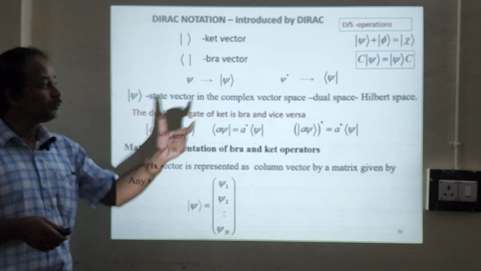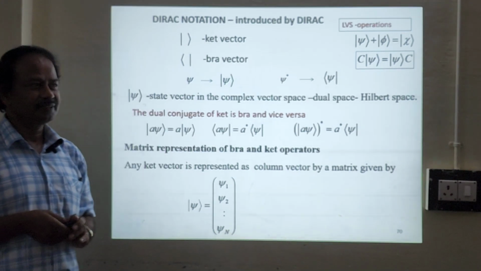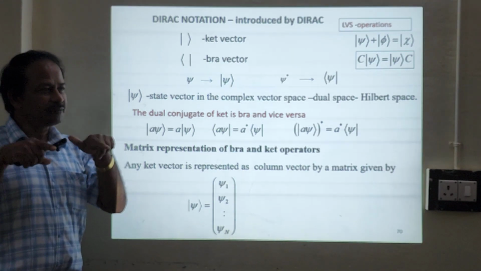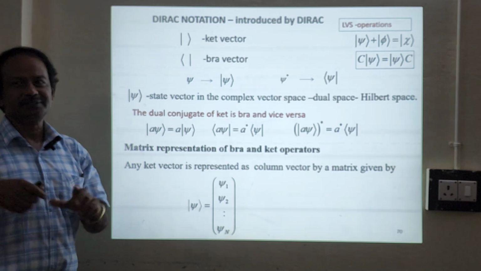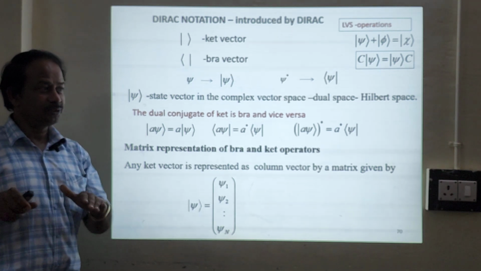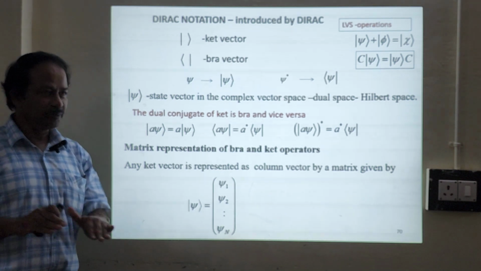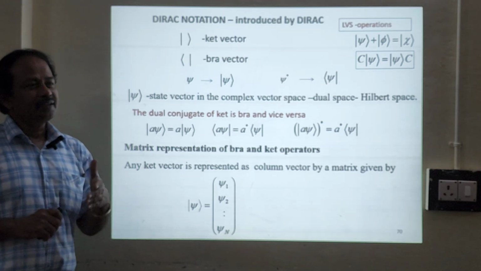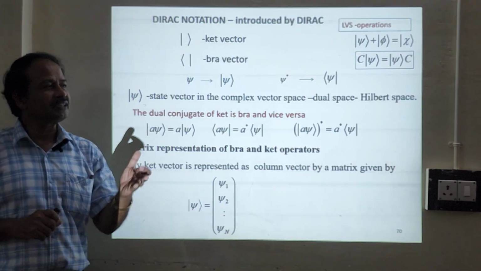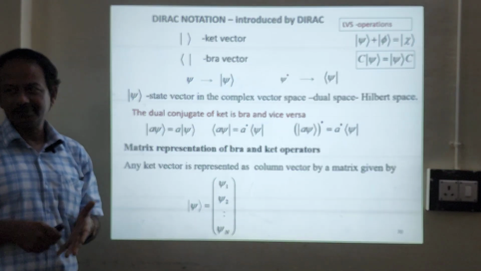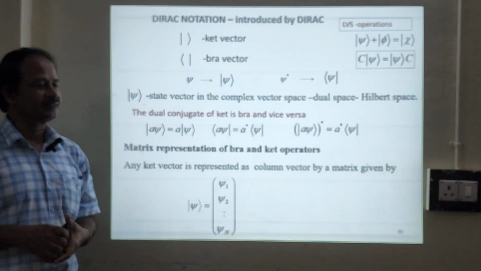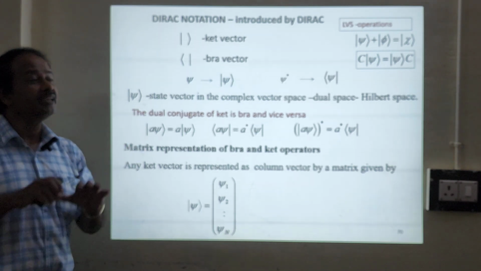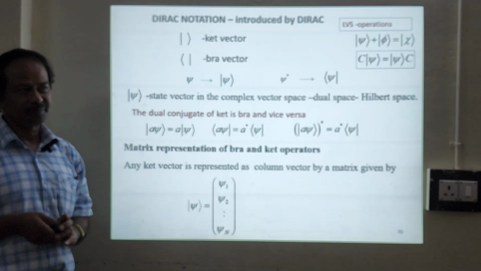Dual space. This dual space is nothing but a Hilbert space. So a Hilbert space is one in which you can have real numbers as well as complex numbers. Of course, we know that a complex number is nothing but a real part and an imaginary part. And we know that real space is 3 dimensional, so we know already this is 1D, 2D and 3D, whereas in Hilbert space this will have n dimensions. So an n-dimensional space is nothing but a Hilbert space.